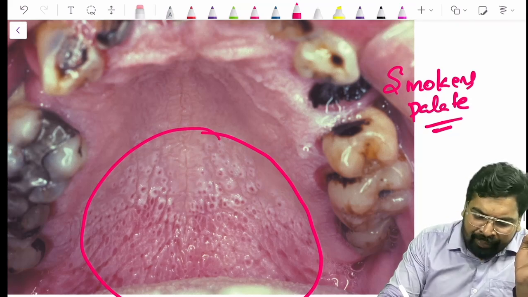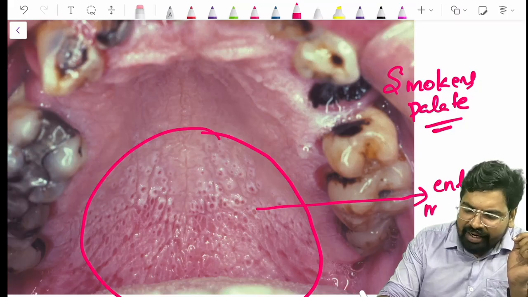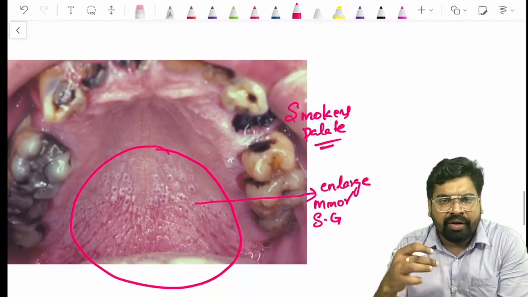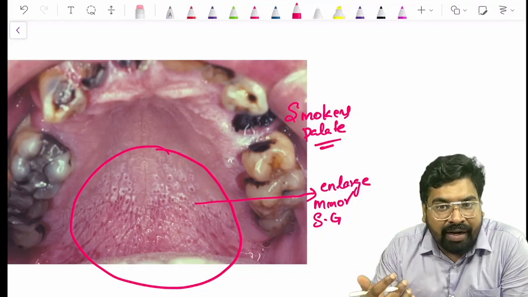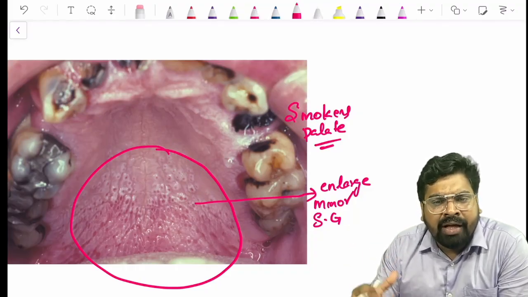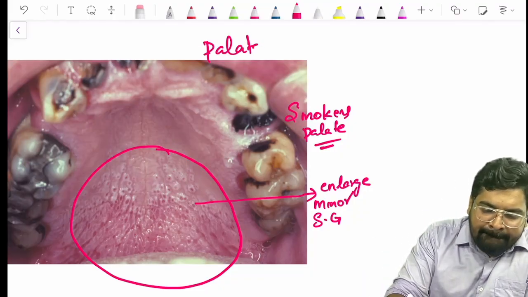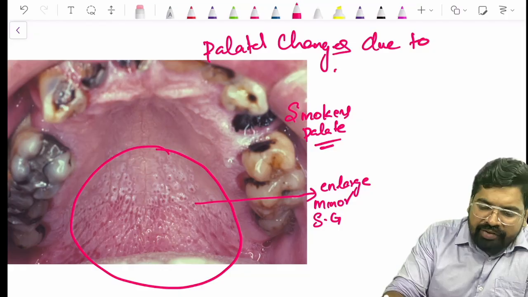They are all enlarged minor salivary glands. Because of the smoking, these minor salivary glands get enlarged. This is the condition called smoker's palate, nicotina palatii, or palatal changes due to reverse smoking.